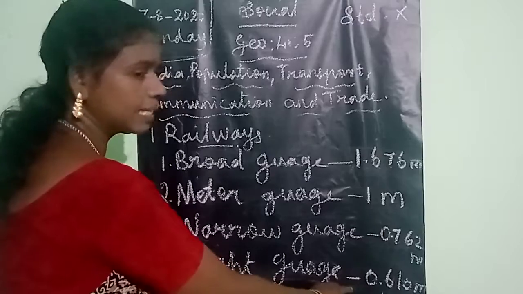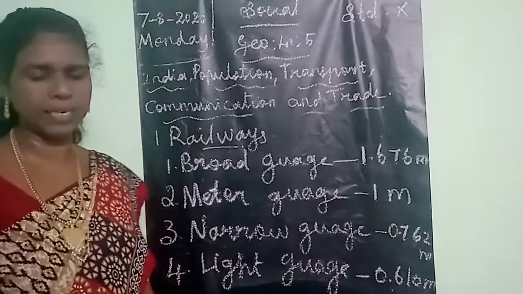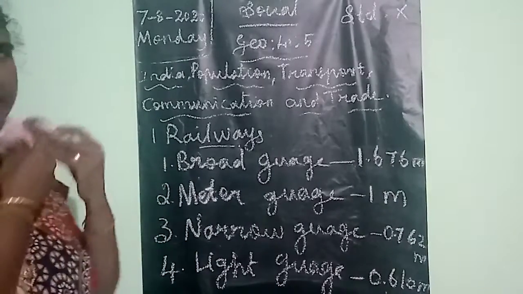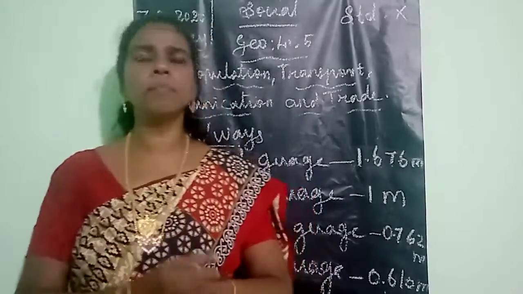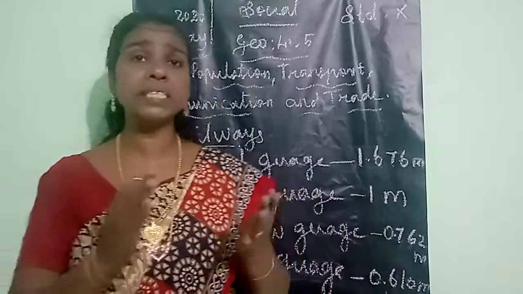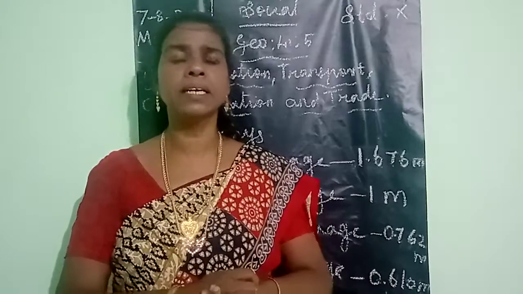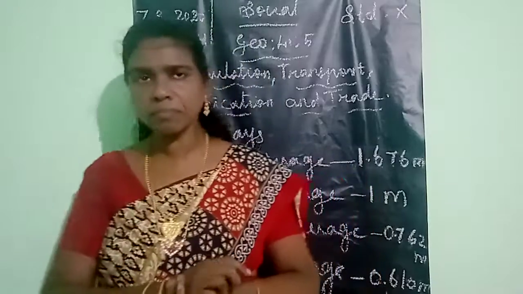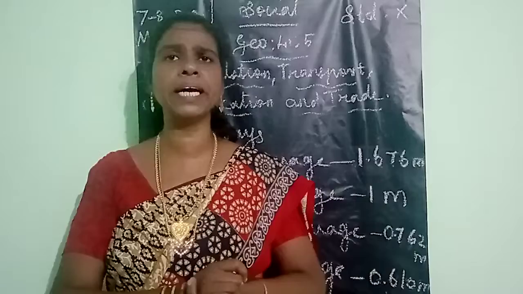The width of the light gauge is 0.610 meter. These are some of the categories of railway tracks, based on the width of the railway tracks. Nowadays many developments have taken place in the railway system, and the railway system is one of the many important means of transport.